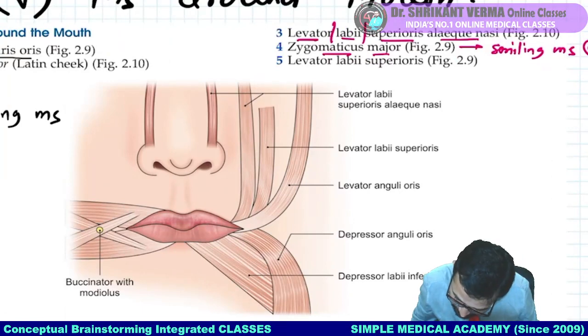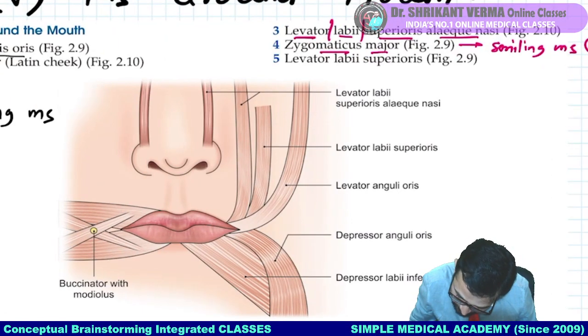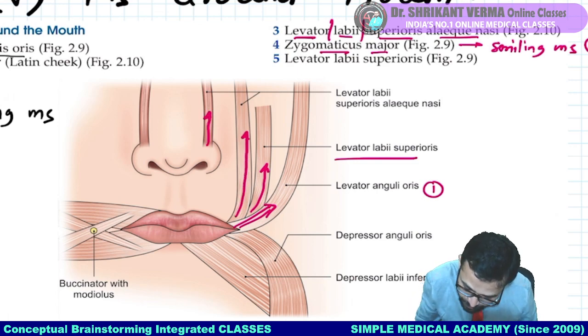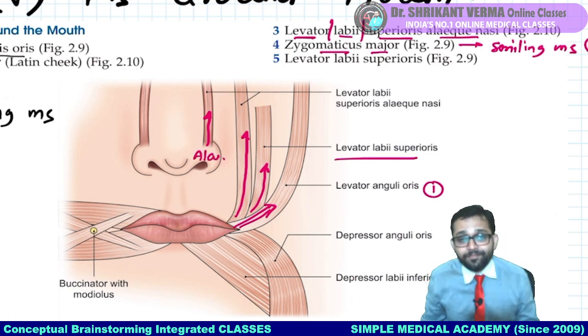There is our levator anguli oris because it is attached to the angle. There is the levator labii superioris because it will carry the lip above. Remember this part of the nose is known as ala.